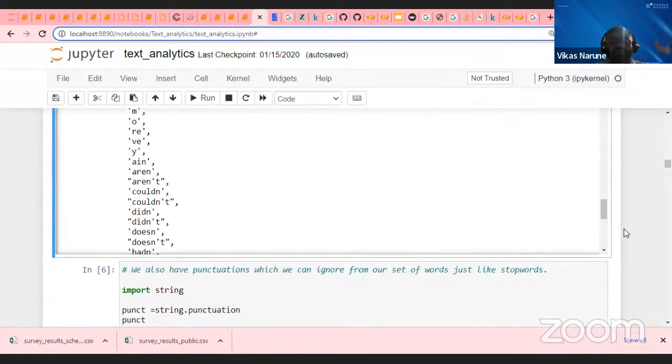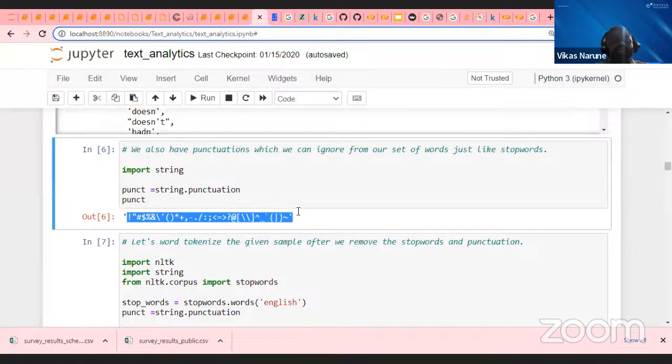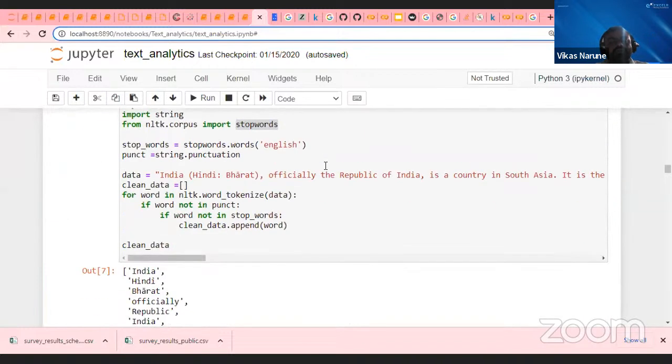Then how to remove the stop words? Besides stop words, there are also special characters, which I don't need to see. To understand the meaning, I can remove the string punctuation marks also. So this is the next step I'm going to do: remove the stop words and remove the punctuation marks. This will bring down my dimension. Now how to perform that?